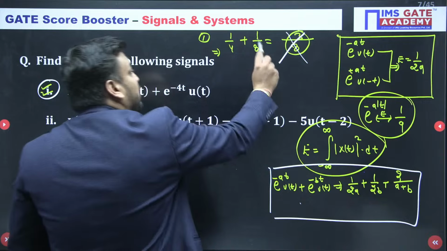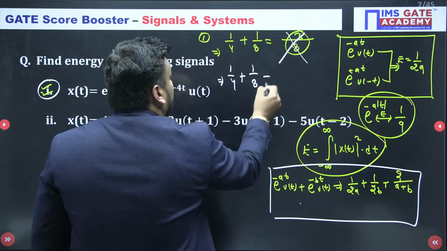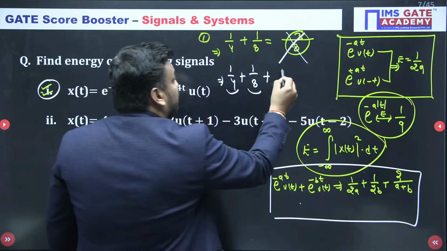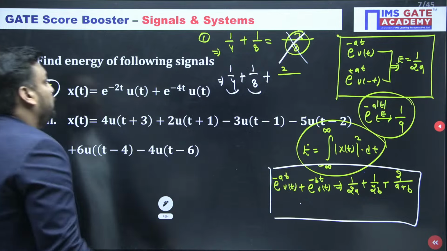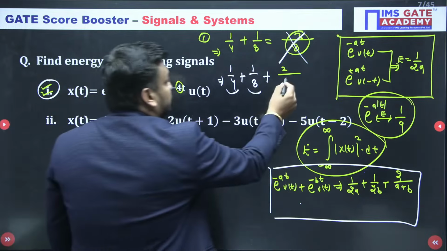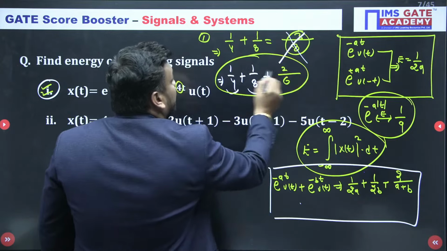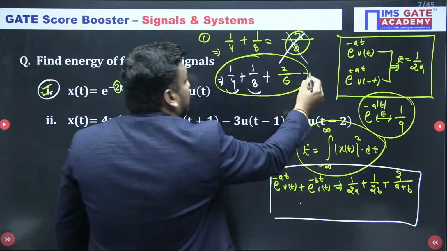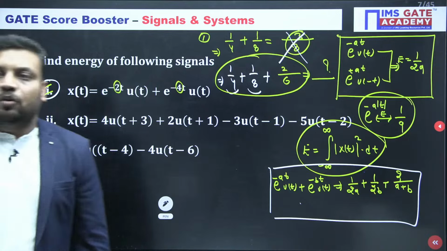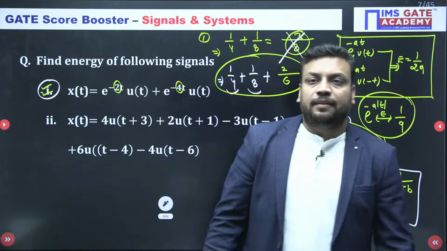It means why you were not correct: 1 by 4 comes, 1 by 8 will also come. This is the energy of the first signal, this is the energy of the second signal, but you are left with twice upon a plus b. Here the a value is 2, the b value is 4, so 4 plus 2 is 6. Once you calculate all three, it also cancels out to 1 by 3. Whatever the answer is, that is the correct answer. Just calculate it. I hope you understand where you made the mistake.